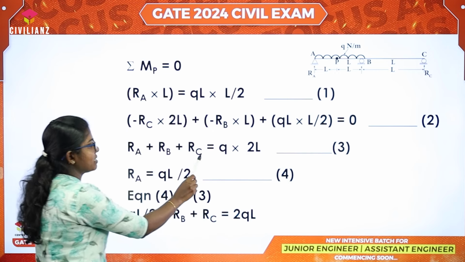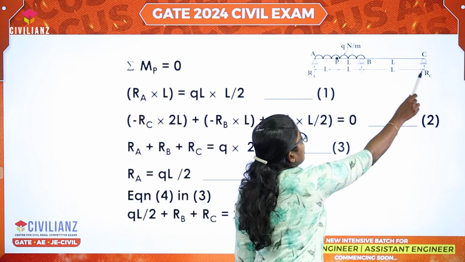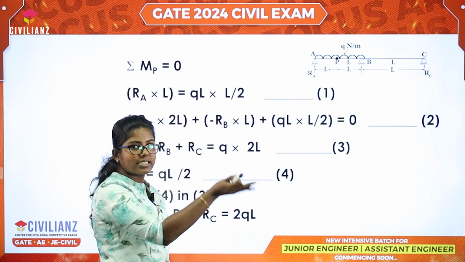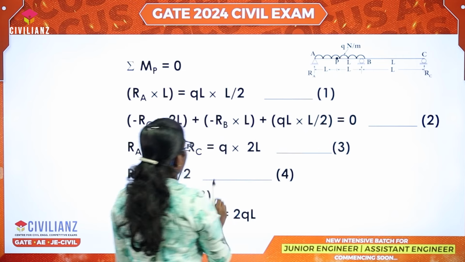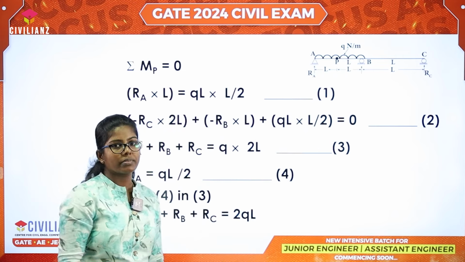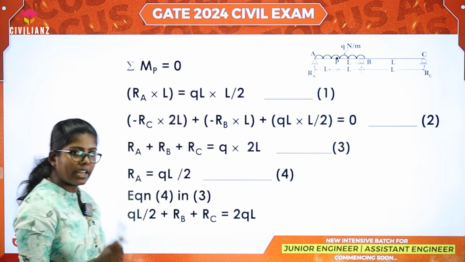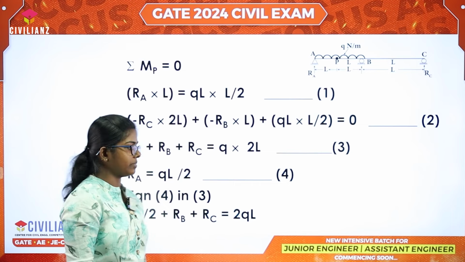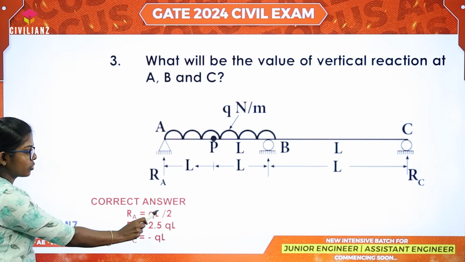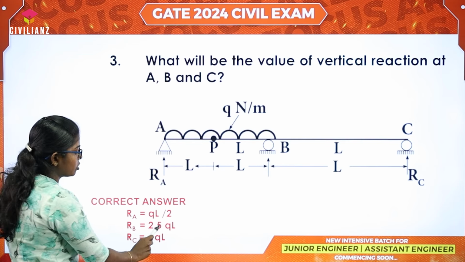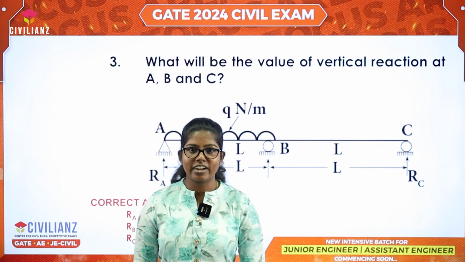RA plus RB plus RC equal to Q into 2L. RA plus RB plus RC, that is upward reaction equal to downward reaction Q into 2L. This is our equation number 4. By solving these three equations, we can easily find the value of RA, RB and RC. The correct answer is RA is equal to QL by 2, RB is equal to 2.5 QL, RC is equal to minus QL. Here we are concluding this section.